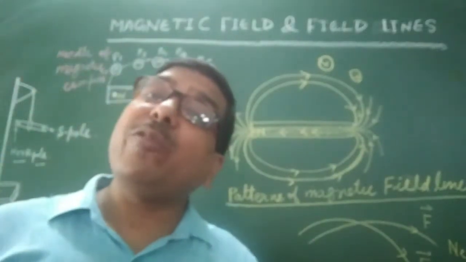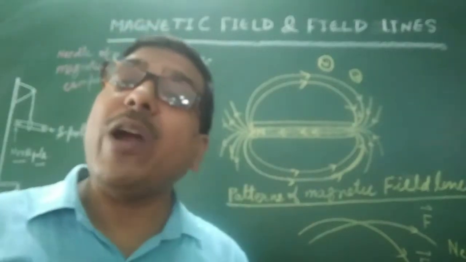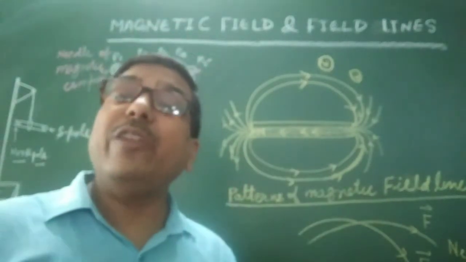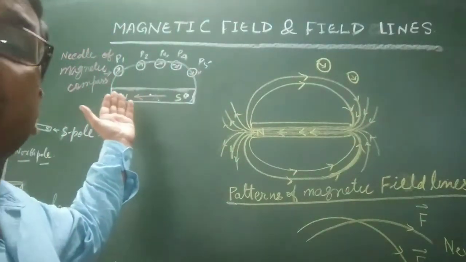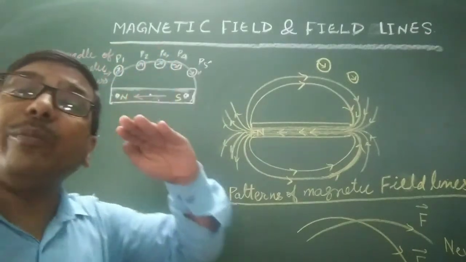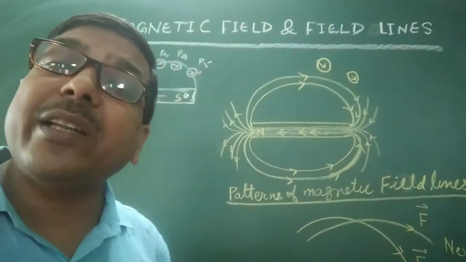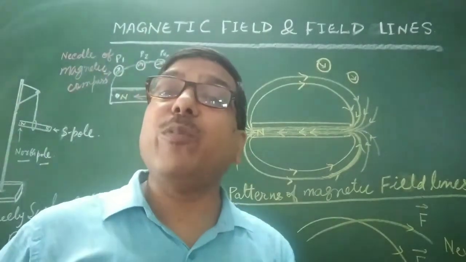Where the magnetic force disappears, that point will be infinity. So the magnetic field extends up to infinity. Here there should be no deflection in the needle of the magnetic compass. So that is the end point of that.